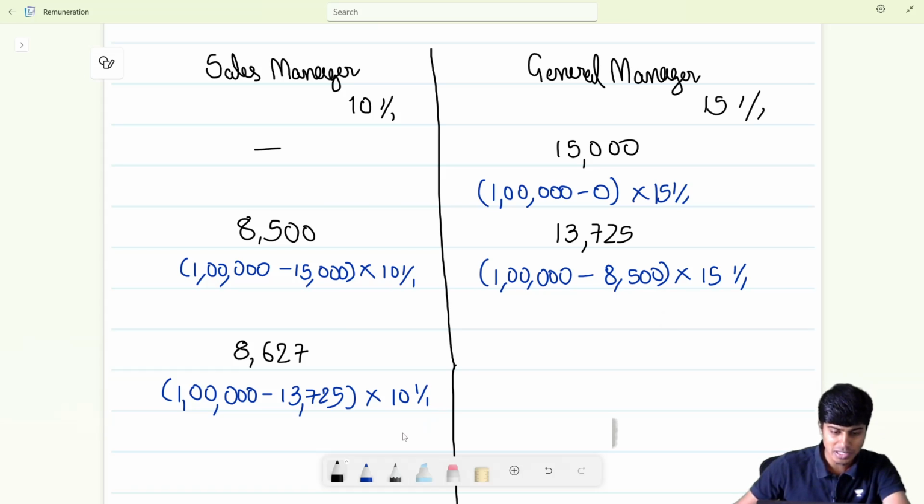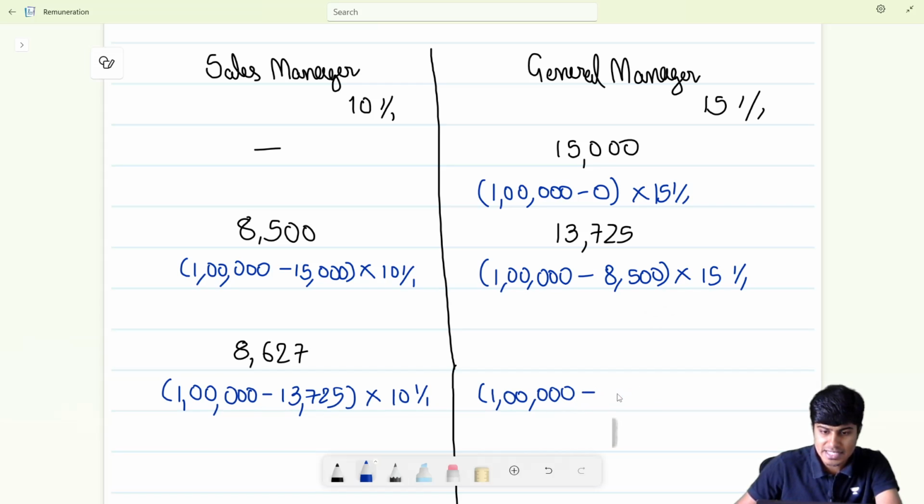How much will it change by? Let's quickly see. It's going to become 1 lakh minus, it is not 8,500, it is 8,627 that I'm going to deduct. I'll multiply this by 15%.